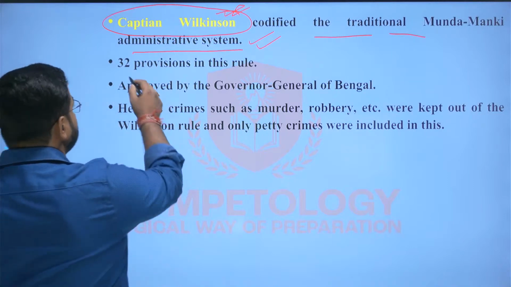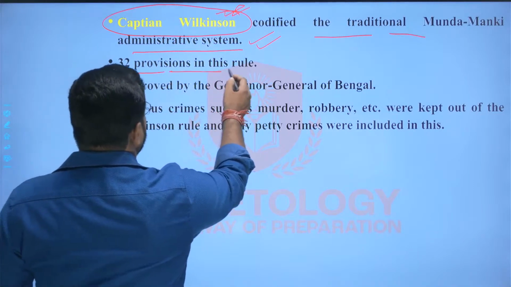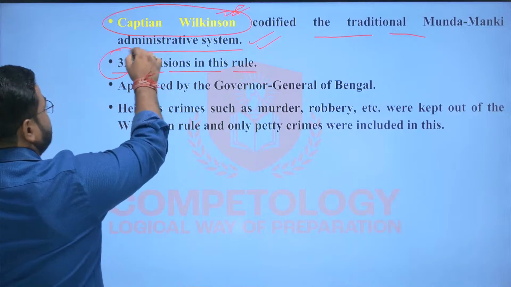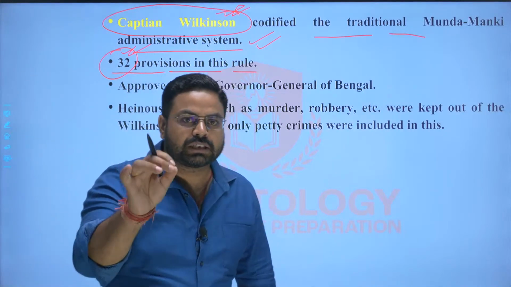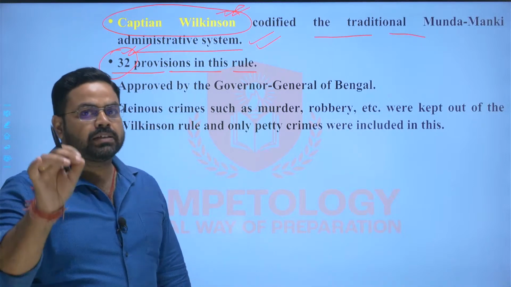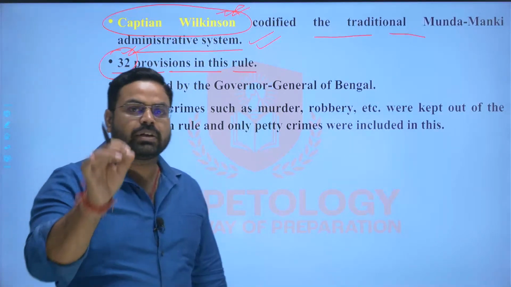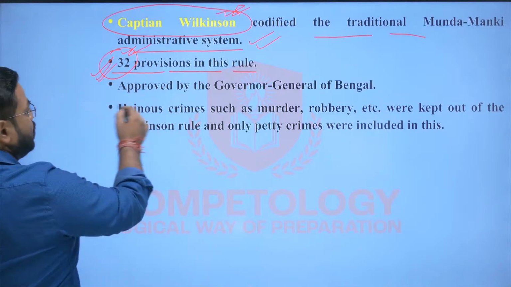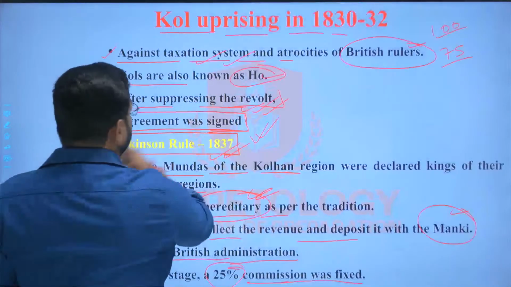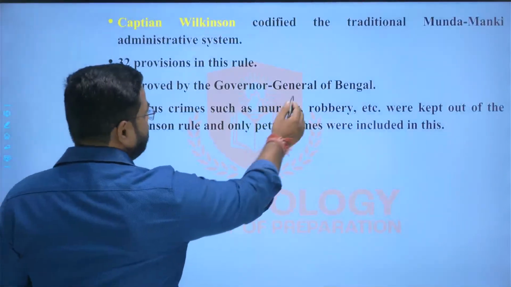So there were 32 provisions, 32 sections in this rule. Keep this in mind, how many sections were there in the Wilkinson rule. In total there were 32 sections, and this was approved by the Governor General of Bengal.